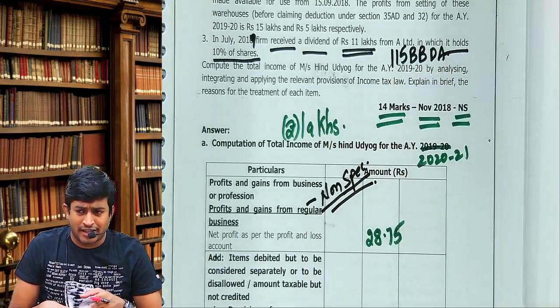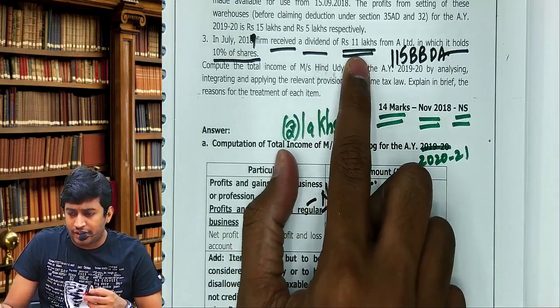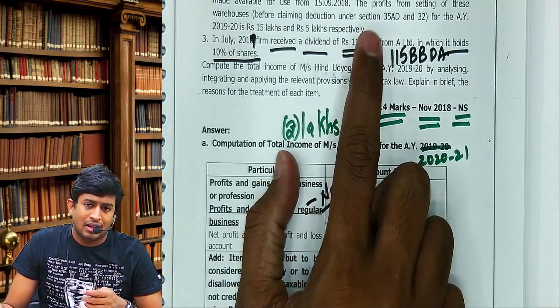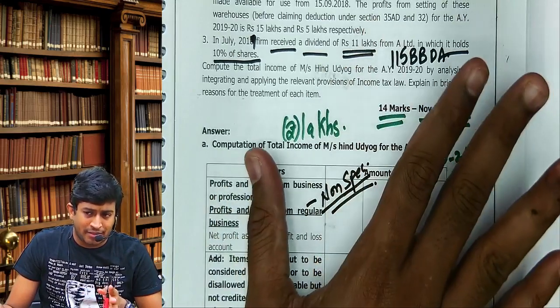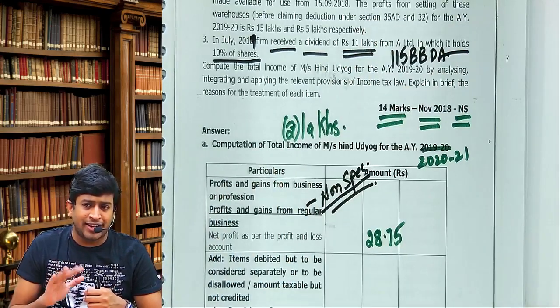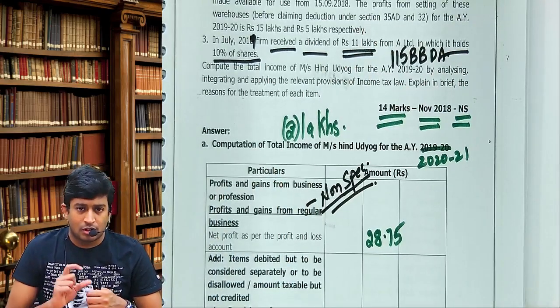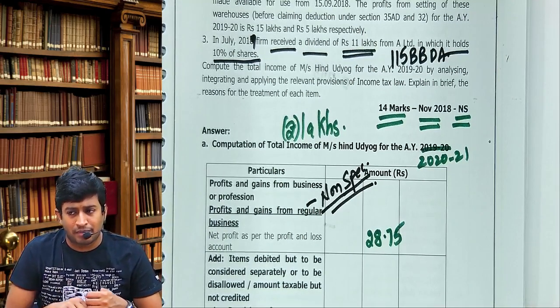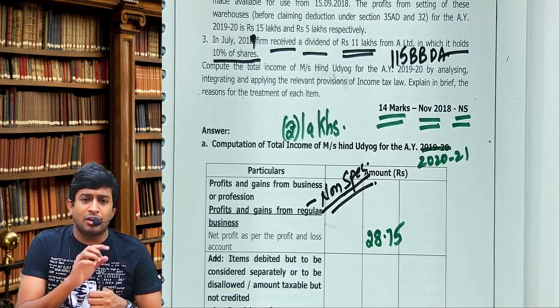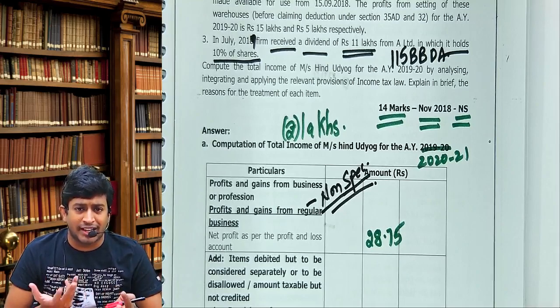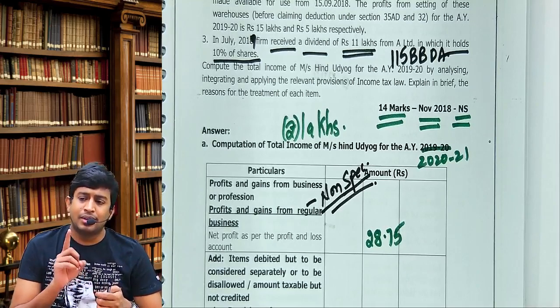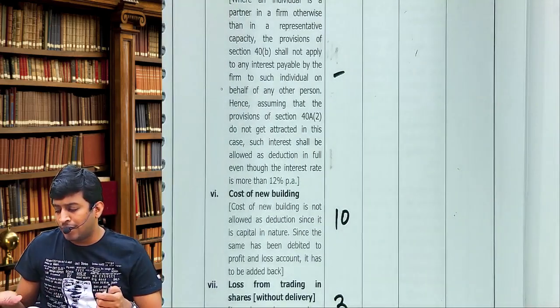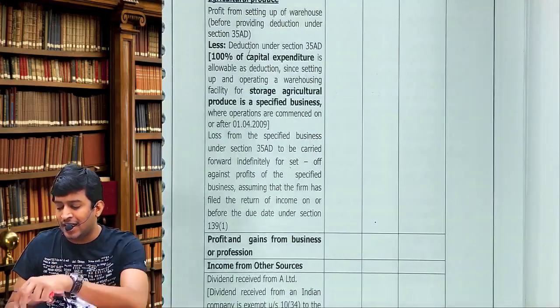Now please understand, how much dividend is received? 11 lakhs. Up to 10 lakhs is exempt. More than 10 lakhs, so the excess of 10 lakhs is taxable. So what is the excess of 10 lakhs in the given problem? 1 lakh. Under which head should we take it? Income from other sources.